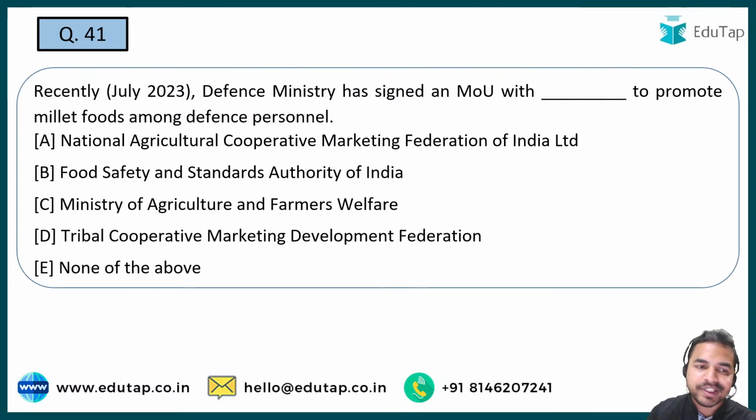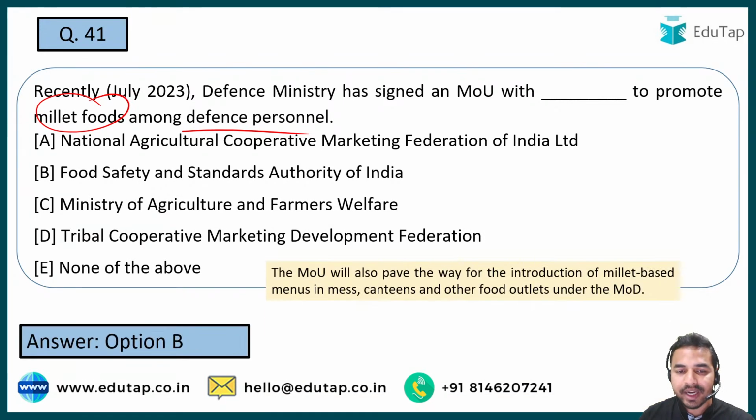So Defense Minister ने recently MOU sign किया है. The reason behind this MOU was to promote millet foods among the defense personnel. So what is the right answer? What is the name of that organization with which this MOU has been signed? So the name of that organization is FSSAI, that is Food Safety and Standard Authority of India. That is the right answer.